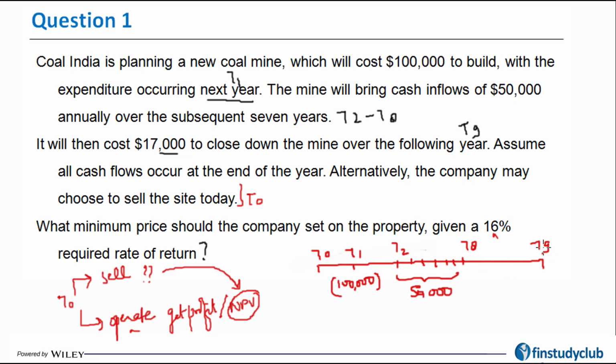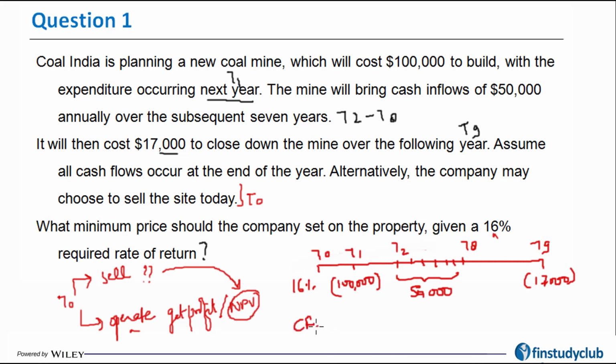And after that at T9, it is again going to cost me. You can't leave the mine open like that. You've got to close it properly. So these are the cash flows for me, and I'm going to calculate the net present value discounting them at 16%. Just on the BA II Plus calculator, I'm going to use my cash flow function.